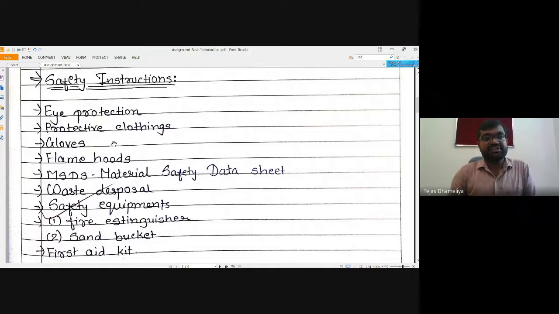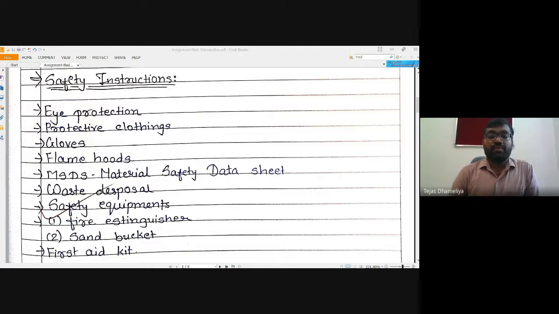Eye protection, first and foremost, your eyes, because sometimes, although we do not have to use sodium, in your organic chemistry people might have used sodium metal. Assume that a small pinch of sodium metal goes into your eye, what kind of loss you will have? You may lose your eye also.